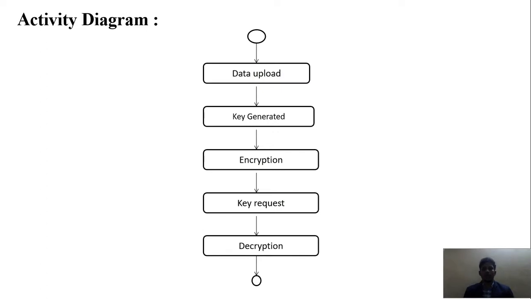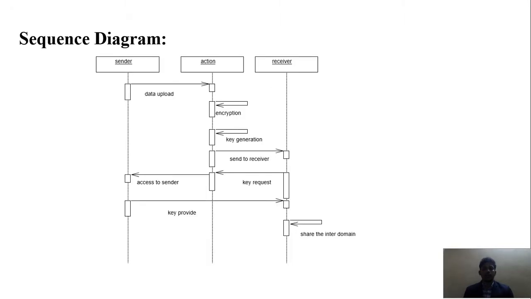Next, activity diagram. Here we are able to upload the data and then generate the key, then encrypt the data from the owner of the file, and then a key request must be made to access that file from user 2. After the key request, the file will be decrypted. Then user 2 will be the owner of the file.